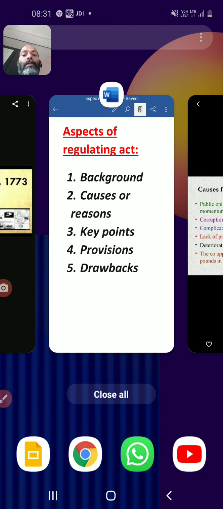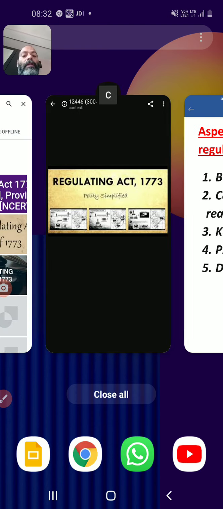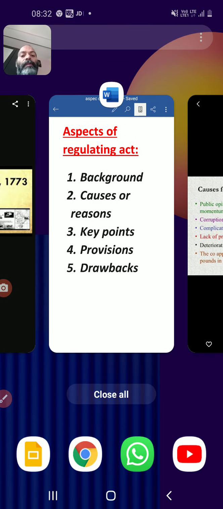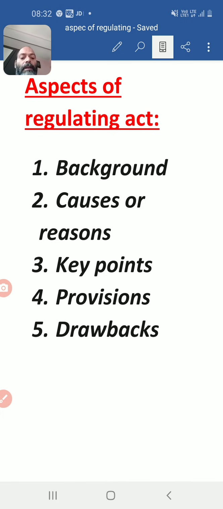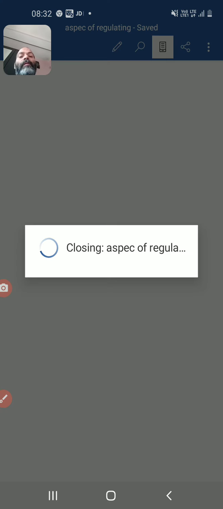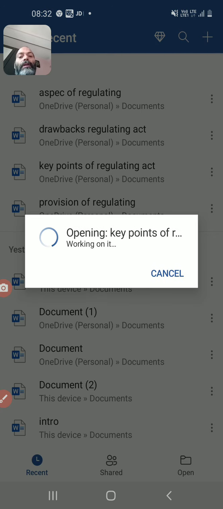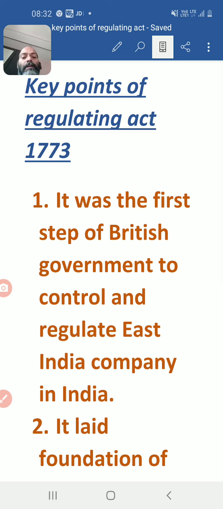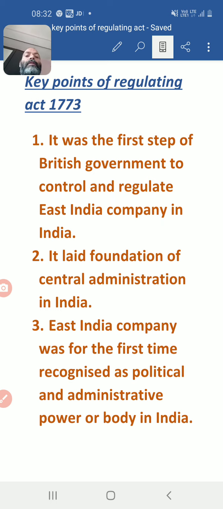And now we are going to talk on the key points of the Regulating Act. So it is also important here. Three important key points, as I'm going to tell you. First, it was the first step of the British government to control and regulate the East India Company in India. Please kindly write down. It is important for your exams, for prelims and mains, for both.